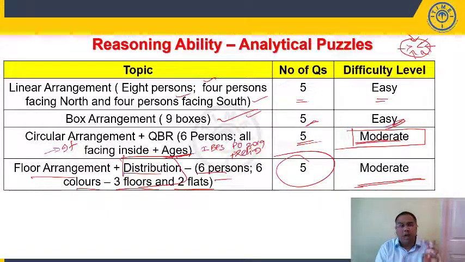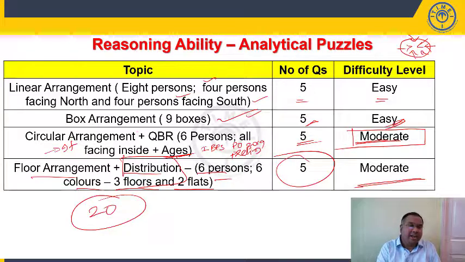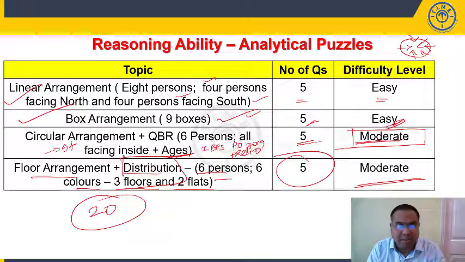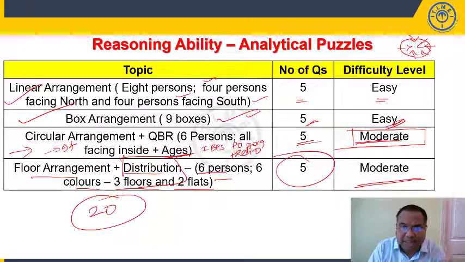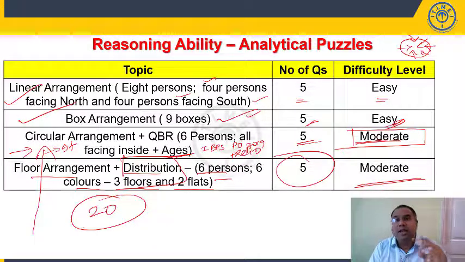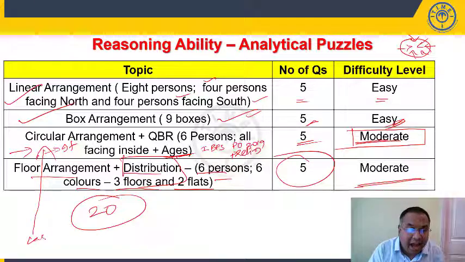So you have a total of 20 questions from your analytical puzzles, where these 2 are straightforward. In the remaining puzzles, particularly circular arrangement, you have to read the clues in order. The only thing which makes the circular arrangement difficult is that you will get two possibilities, and one of the possibilities will get eliminated only when you read the last but one clue.